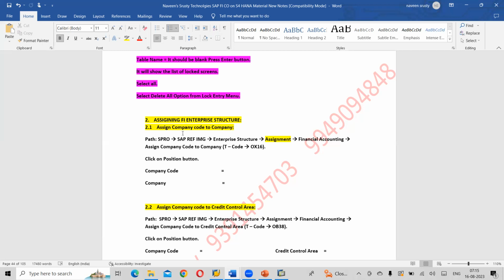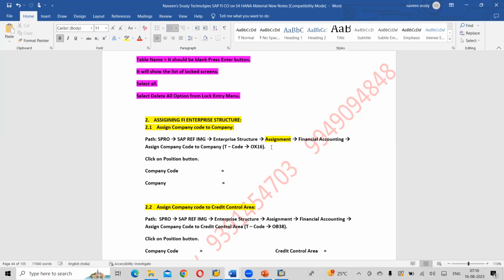Okay, write down the path. SPRO, SAP reference IMG, enterprise structure, assignment, financial accounting. So normally in the definition part, we have a definition here. Now, instead of definition, we have an assignment here. Assignment is nothing but integrating. Okay, so assignment, financial accounting,